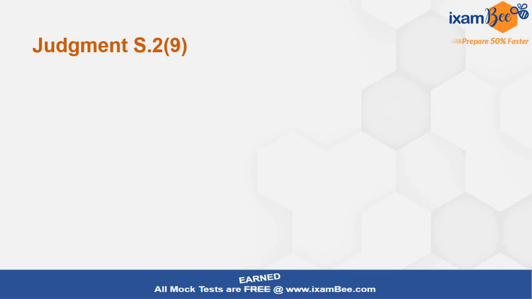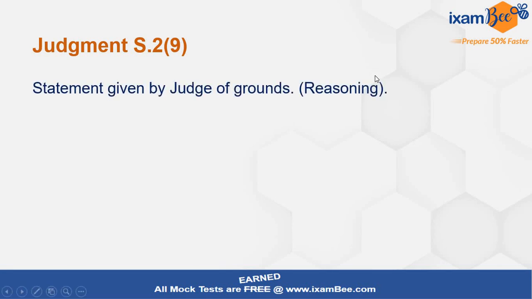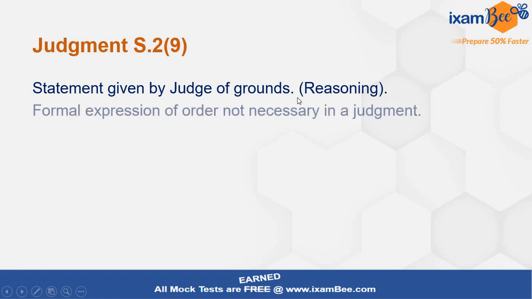Remember that judgment is described under section 2 clause 9 of CPC, and judgment is simply defined as a statement given by a judge. Judgment होता तो बहुत बड़ा है, it's having many pages, but what is it known as? Technically it is known as a statement given by a judge, and that is focusing on the grounds, on the reasoning for giving that particular judgment. This is the keyword, and I would suggest that for all these terms you have to remember the keywords.